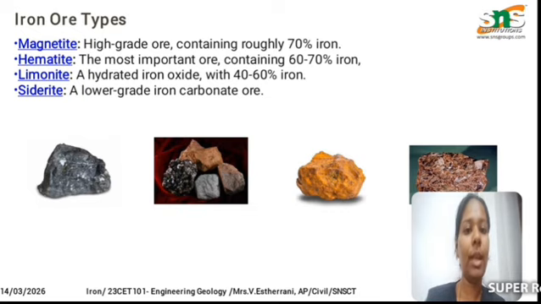Next one is the siderite. Siderite is a low grade iron carbonate ore. It has less than 50% of iron content. So this siderite can be used in a few manufacturing materials. So when we compare the four types of iron ore materials, the magnetite has a high iron content. So this magnetite will be used in all types of manufacturing processes. These are the four types of iron ore materials.